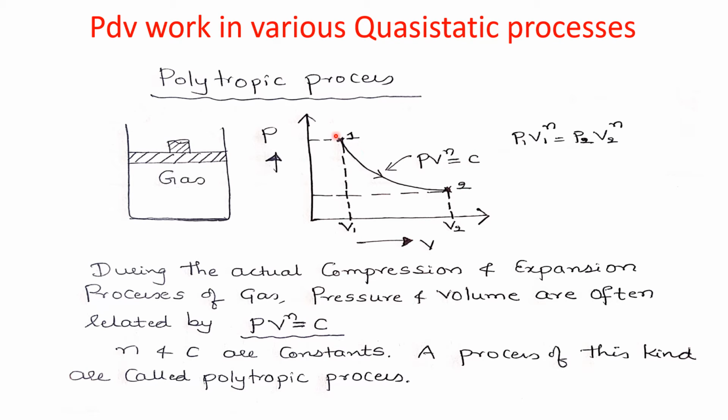If the system moves from state 1 to state 2, we can write this equation as P1 V1 to the power n equals P2 V2 to the power n, because PV to the power n equals C. Here n and C are constants, and a process of this kind is called a polytropic process.